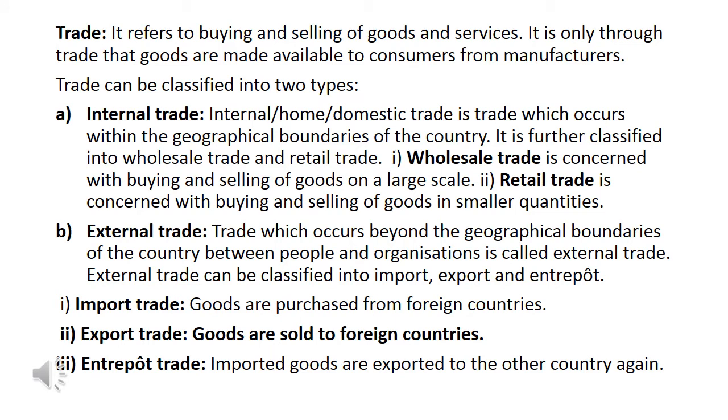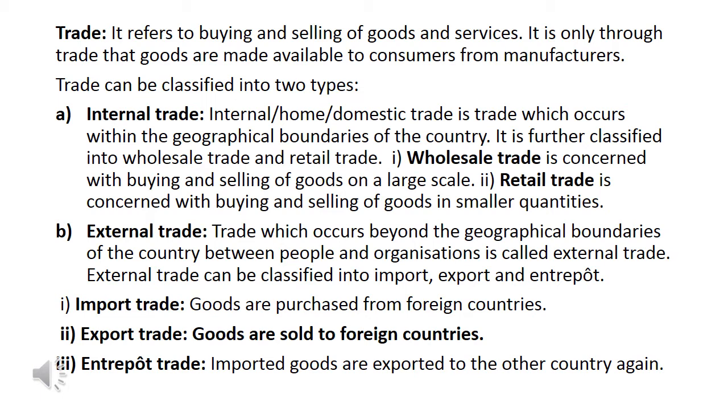Now, what is trade? It refers to buying and selling of goods and services. It is only through trade that goods are made available to the consumer from the manufacturer. So trade can be classified into two types, that is internal and external trade. Internal trade is also known as home trade or domestic trade, which occurs within the geographical boundaries of the country. It is further classified into wholesale trade and retail trade.